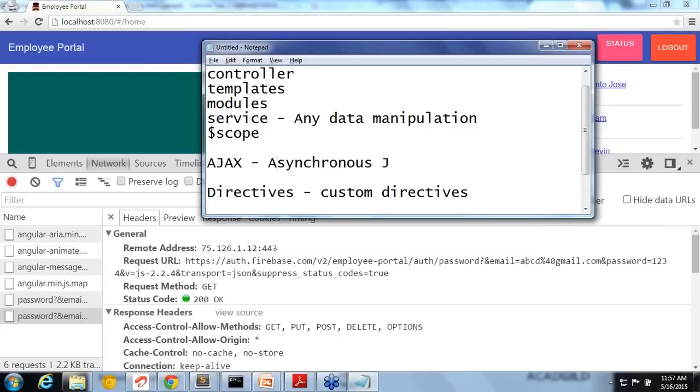Because when Ajax came up, you can get some small data. You don't have to refresh the complete page. Only the part you need to be refreshed, because you can do a partial refresh, as you are now able to make the backend call using JavaScript. Internally it's making an XML HTTP request.